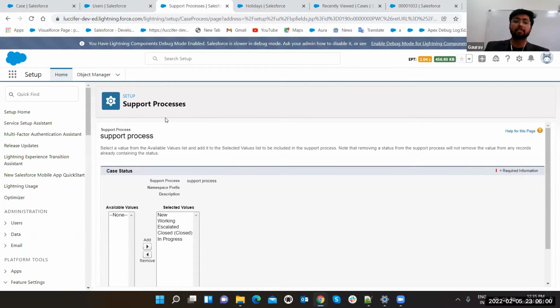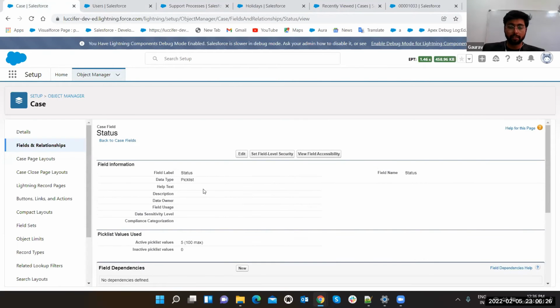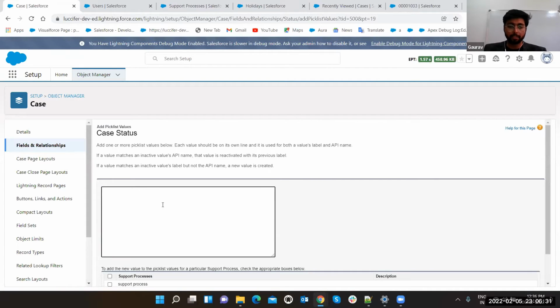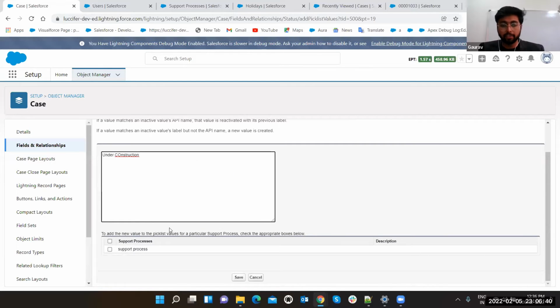Now, what are the common features that you can have in your support process? The case can be new, under working, escalated, closed, or in progress. Now, suppose Mahindra says that I want one more status, under construction, or in service. So what we will do, we will go here in the status field, in the pick list view, click on the new button and add under construction.